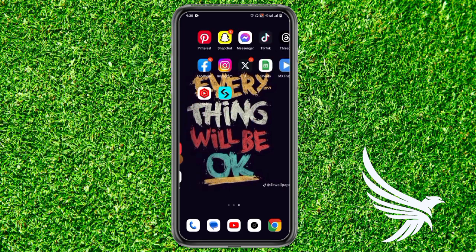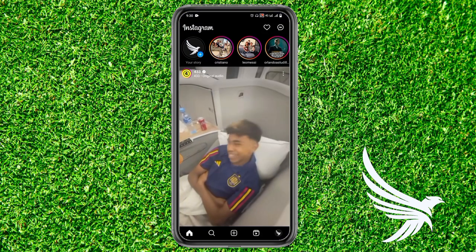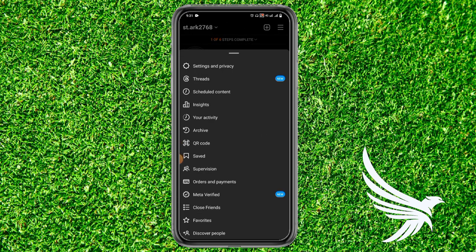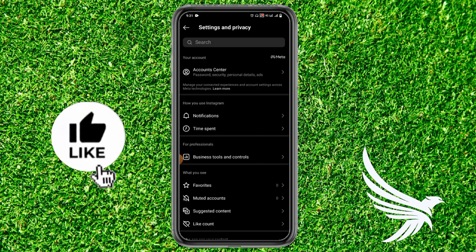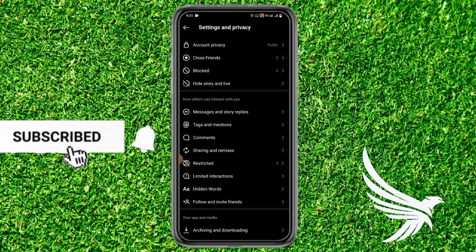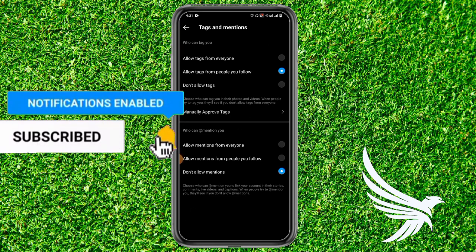So first of all, just simply open up your Instagram app and then come to your profile section and tap on the three lines on the top right and go to settings and privacy option. And in settings and privacy, just scroll a little bit until you get the option of tags and mention. Just simply tap on that option.